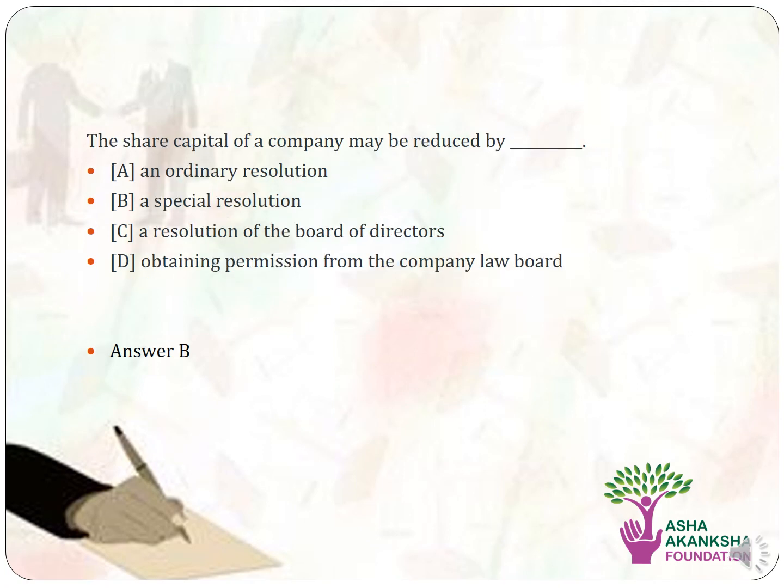Let's move on to the next question. The share capital of a company may be reduced by option A, an ordinary resolution. Option B, a special resolution. Option C, a resolution of board of directors. And option D, obtaining permission from the company law board. The correct answer to this question is a special resolution.